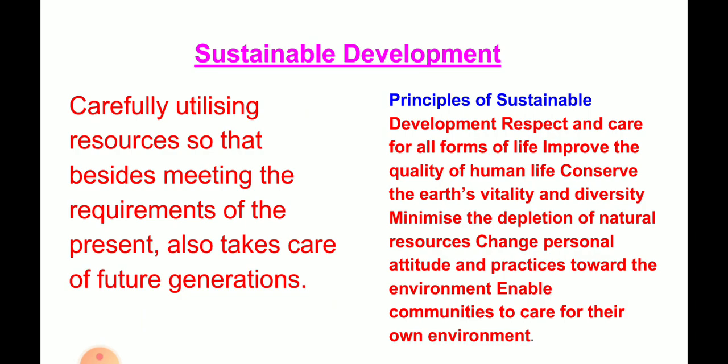Okay, again here, sustainable development. The principles of sustainable development have been clearly summarized here. Respect and care for all forms of life, improve the quality of life, conserve the earth's vitality and diversity, minimize the depletion of natural resources, change personal attitude and practice towards the environment. It enables communities to take care of their own environment. These are the principles of sustainable development.